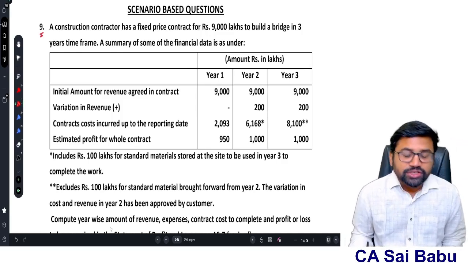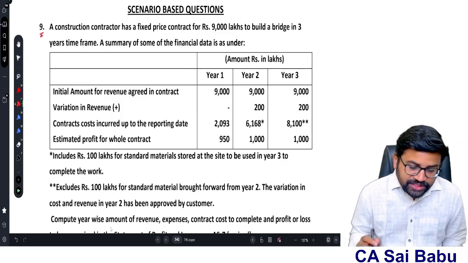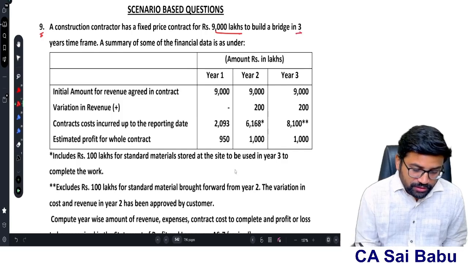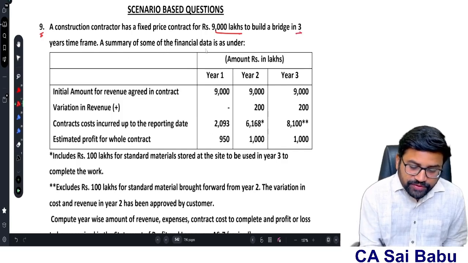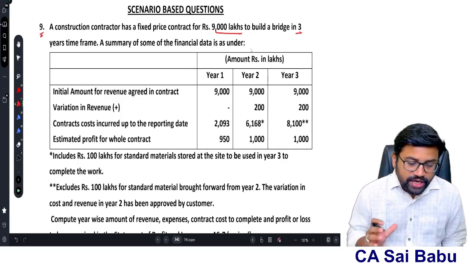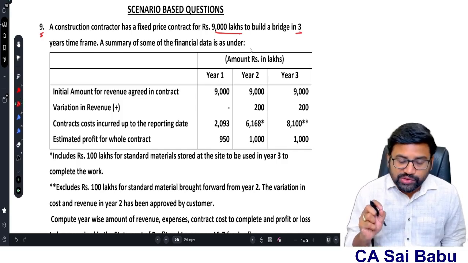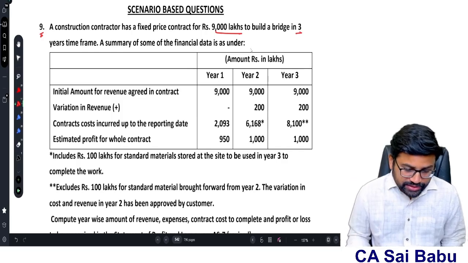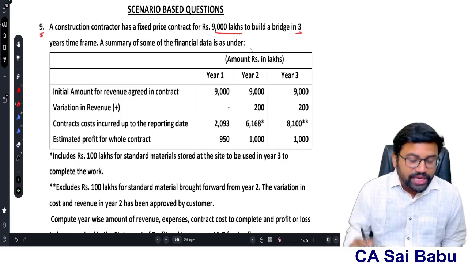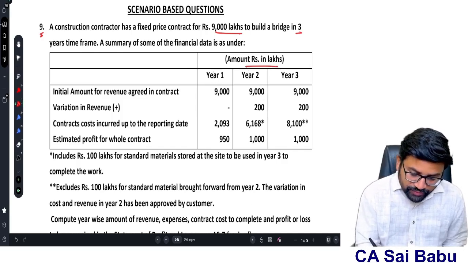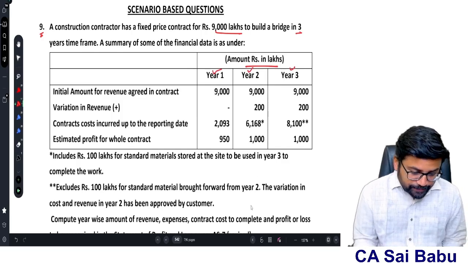A construction contractor has a fixed price contract for 9,000 lakhs to build a bridge in 3 years time frame. A summary of the financial data is as under. So there was a fixed price contract for 9,000 lakhs to build the bridge, sir. The time period of the contract is 3 years, sir. And the data relating to that is given. Amount in lakhs, sir. Year 1, year 2, year 3.